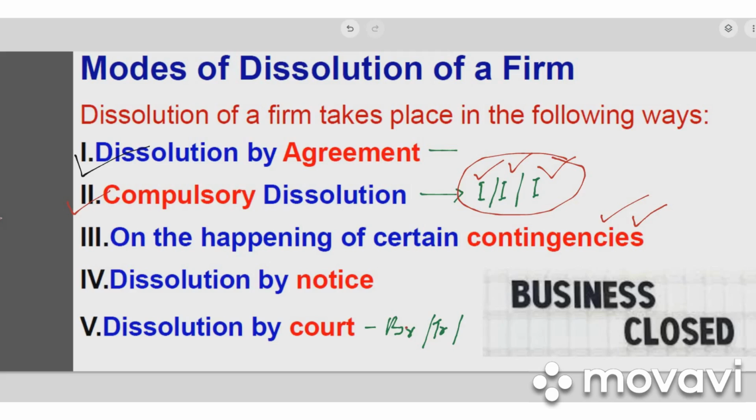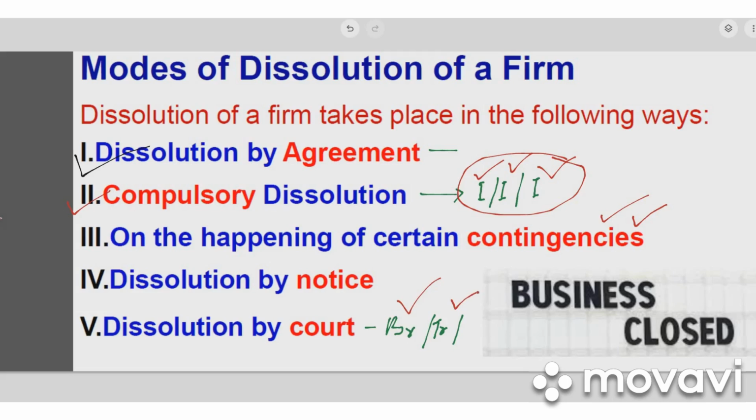One is breach of partnership agreement by one party or the business as a whole. Then the matter goes to the court. Then court can dissolve the business. That is breach. BR means breach. Breach of trust. Breach of agreement.